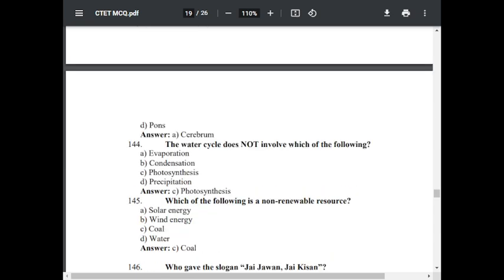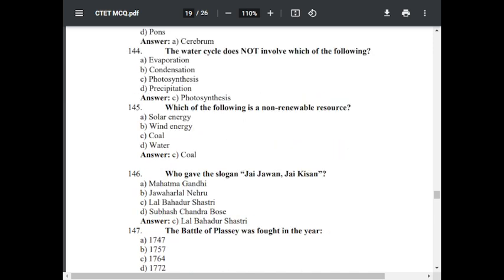Question number 144. The water cycle does not involve which of the following? Option A evaporation, option B condensation, option C photosynthesis, option D precipitation. The correct answer is photosynthesis. Water cycle involves all except photosynthesis. Question number 145. Which of the following is a non-renewable resource? Option A, solar energy. Option B, wind energy. Option C, coal. Option D, water. The correct answer is C, coal.